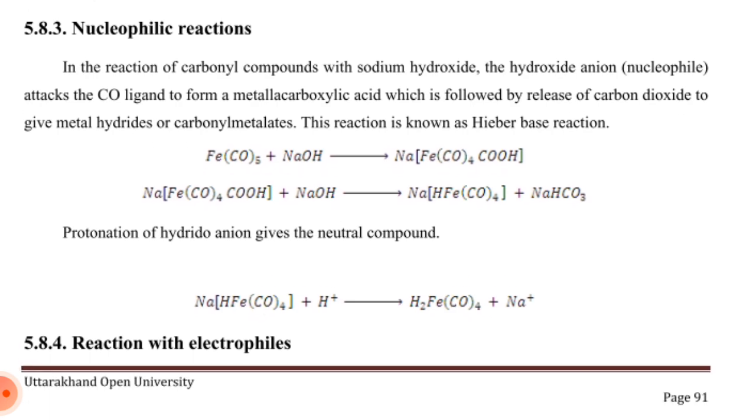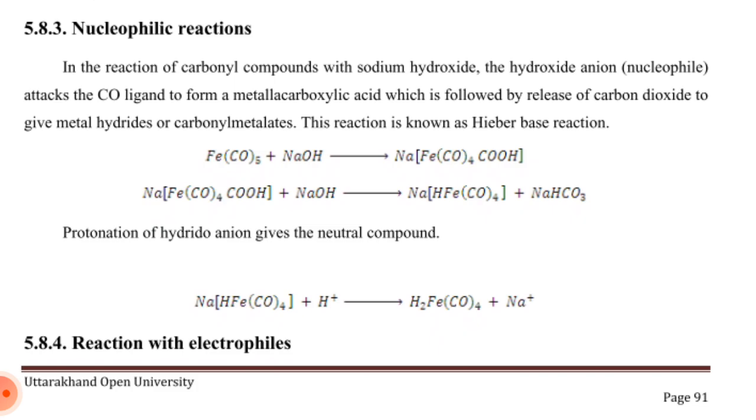Nucleophilic reaction. In the reaction of carbonyl compounds with sodium hydroxide, the hydroxide anion nucleophile attacks the carbon monoxide ligand to form a metal carboxylic acid, which is followed by release of carbon dioxide to give a metal hydride or carbonyl metallate. This reaction is known as the Hieber base reaction.